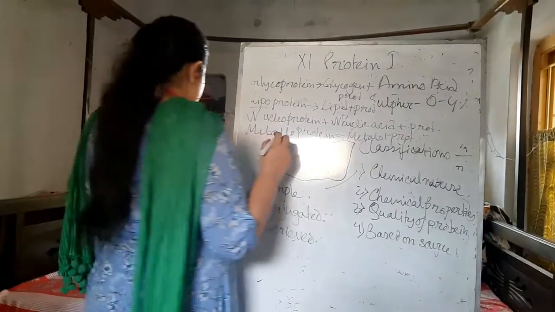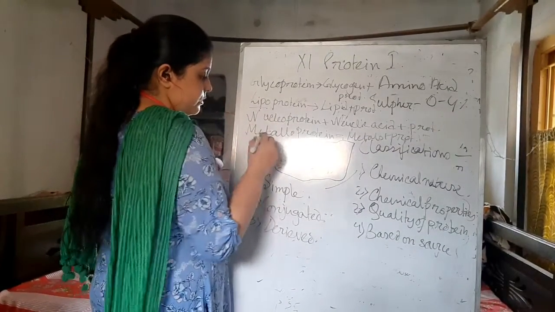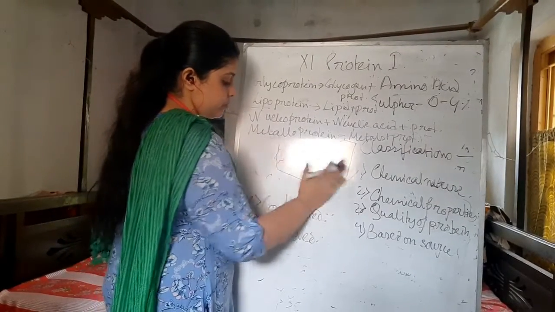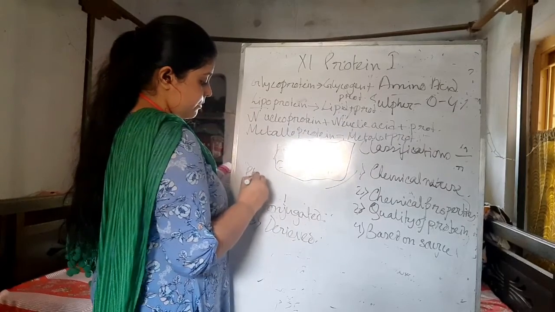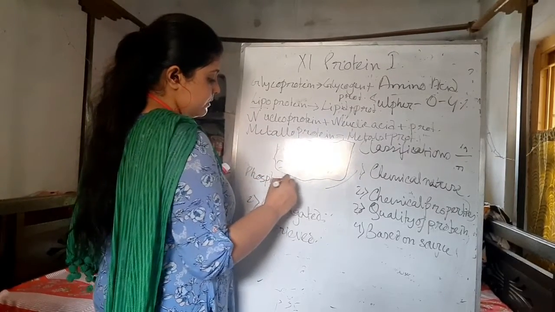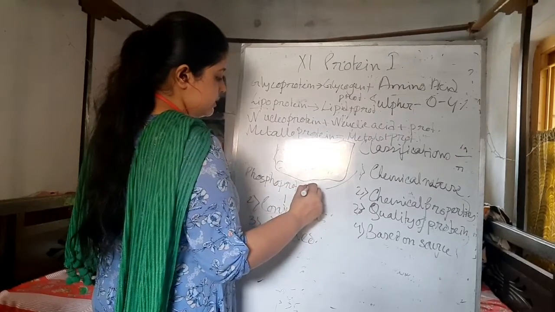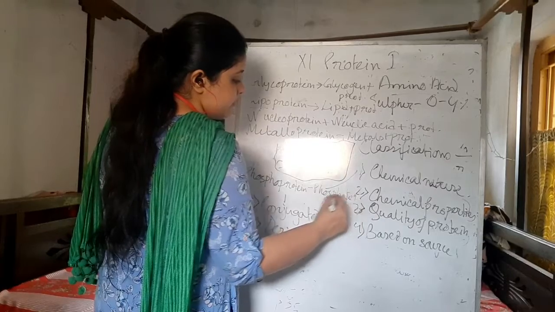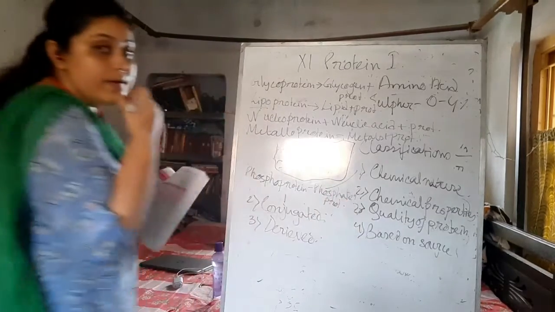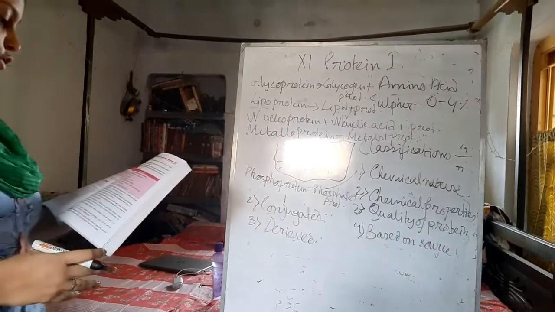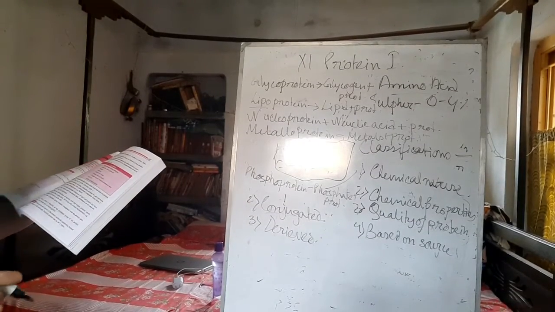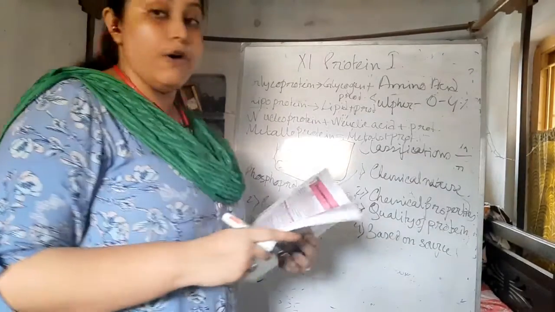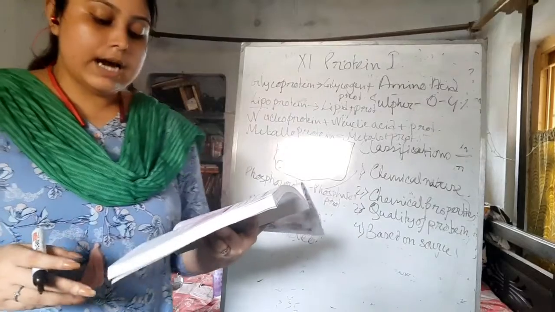Next are phosphoproteins, that means phosphate group plus protein. It is a combination of a phosphate group with the protein, which is present in the casein of milk.